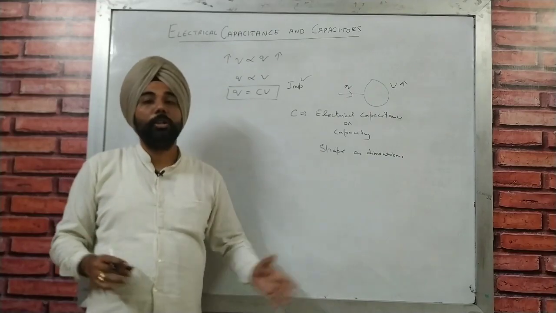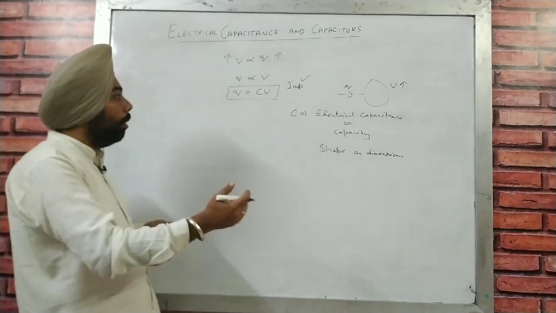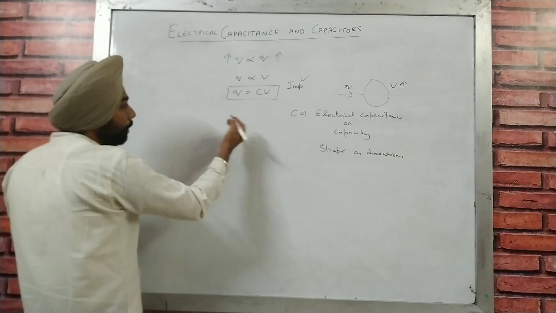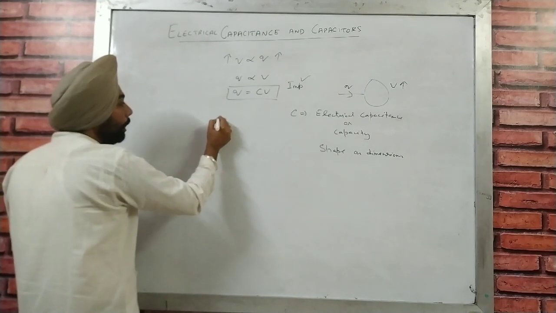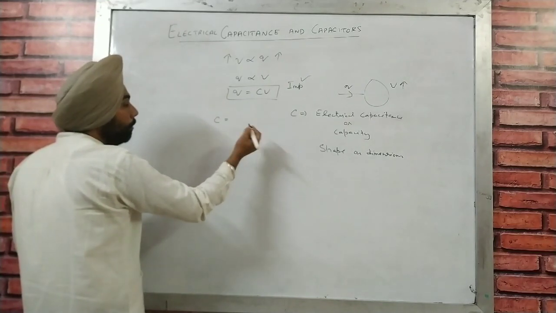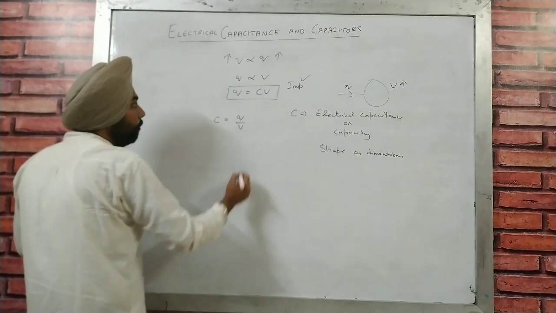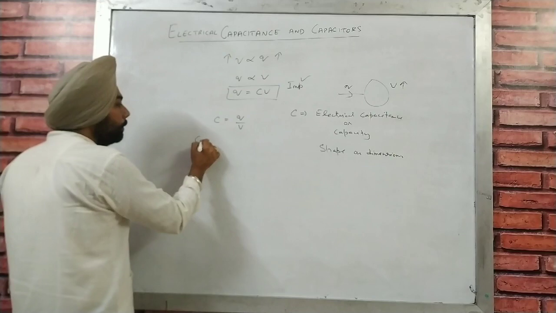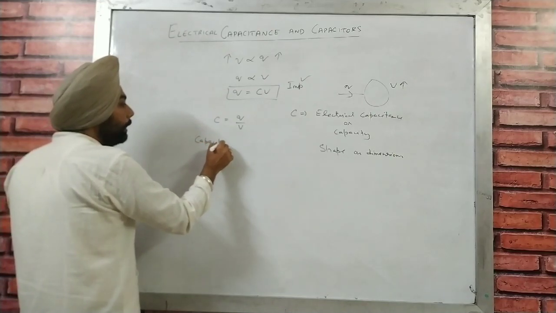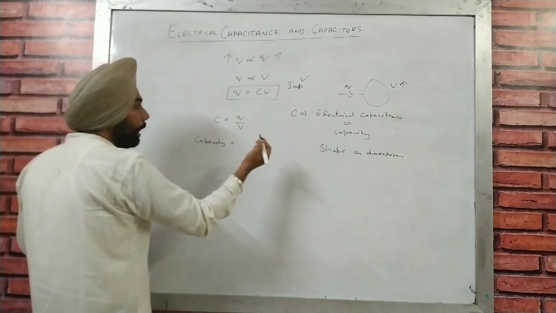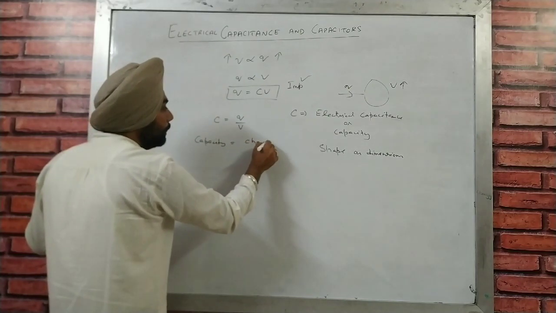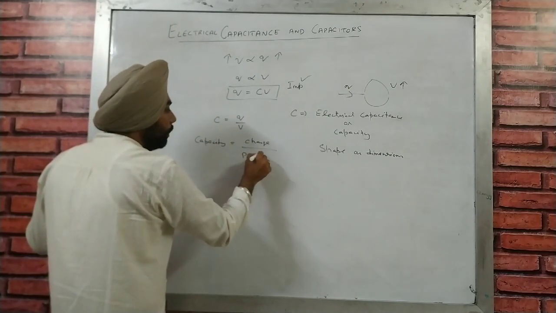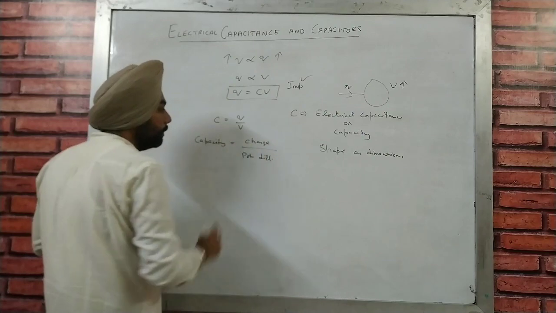Now obviously we can have a capacity formula from that formula: C is equal to Q upon V. So the capacity of any conductor is charge over potential difference.